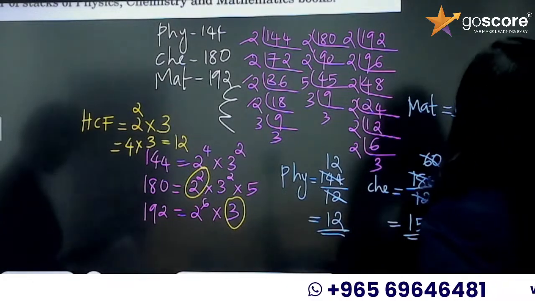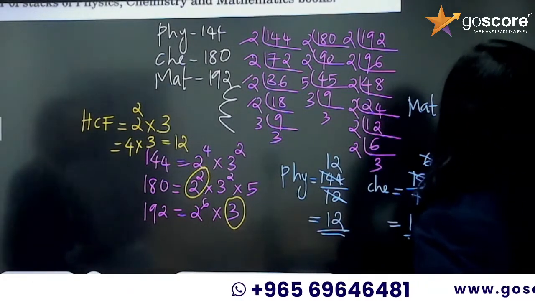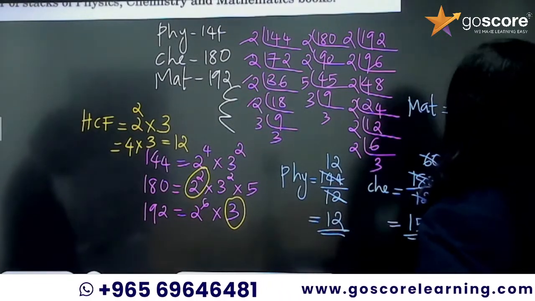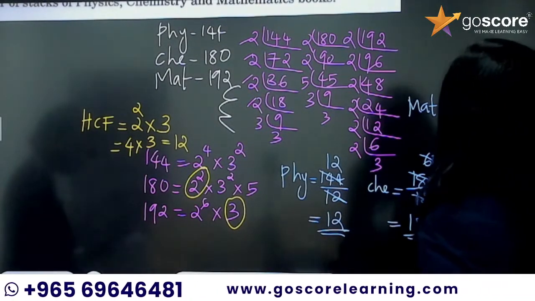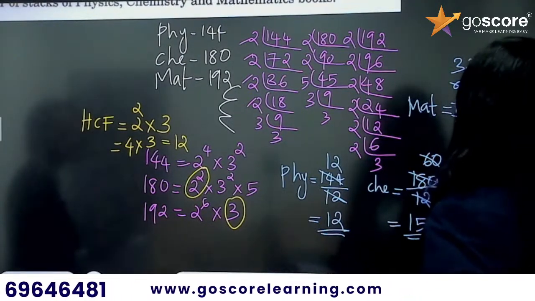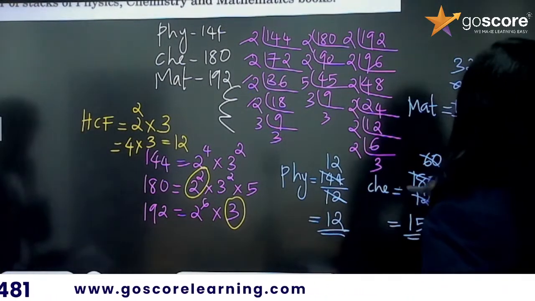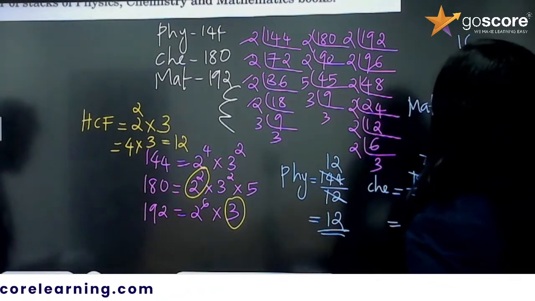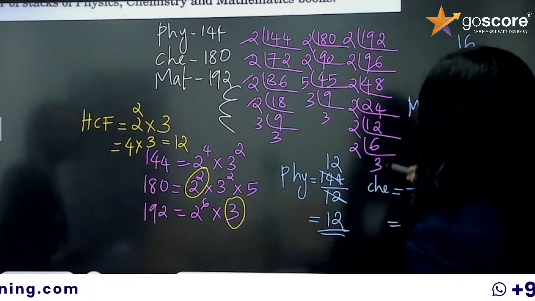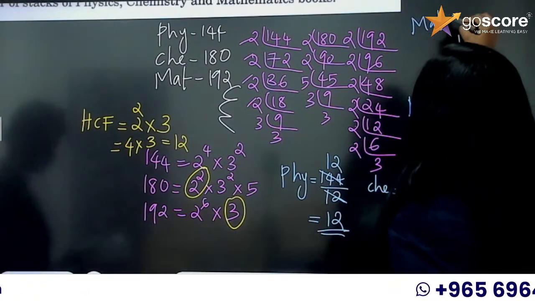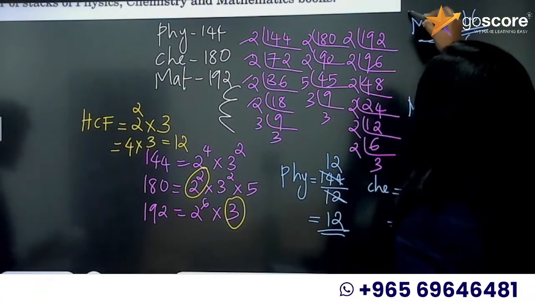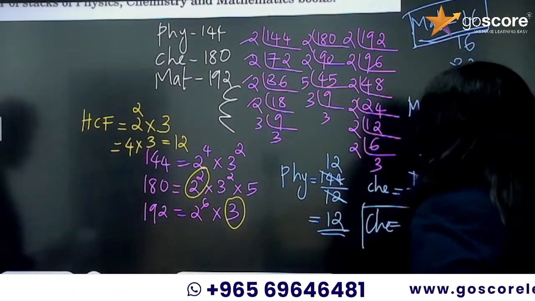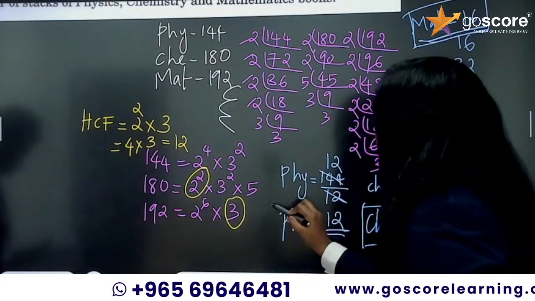Okay, so 192 by 12, it's going to be 16. So maths is 16, not books, number of stacks. Maths is 16, then chemistry it's 15, and physics it's 12.